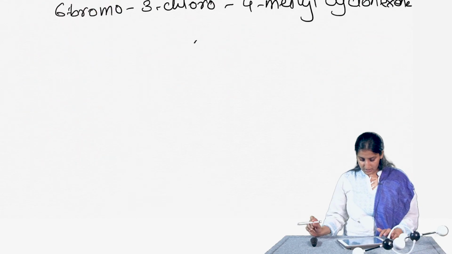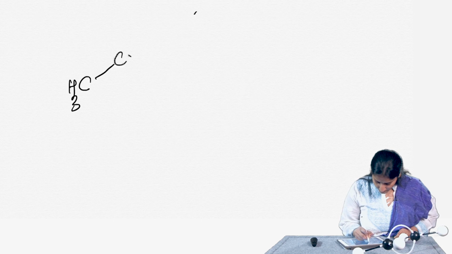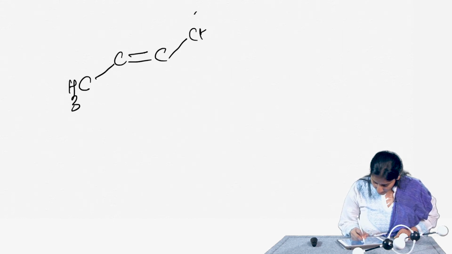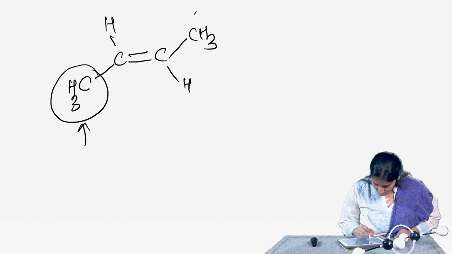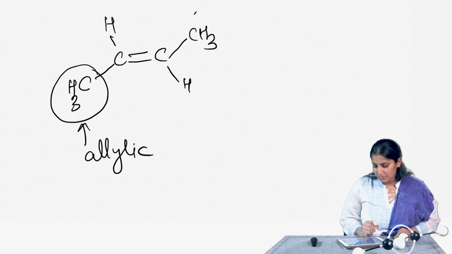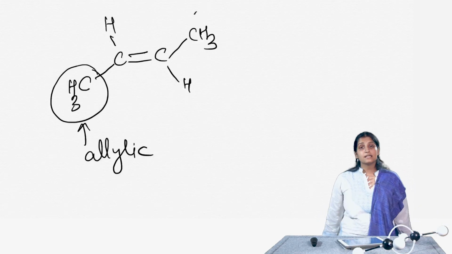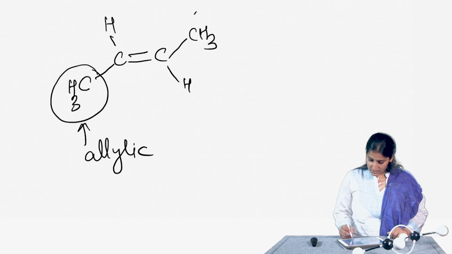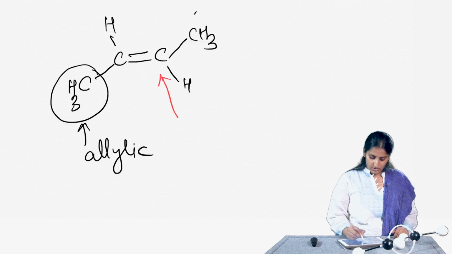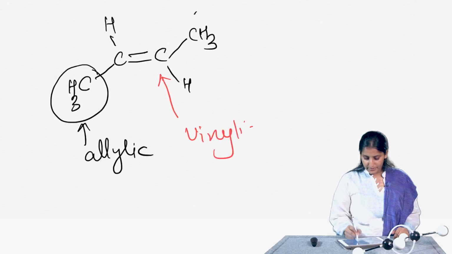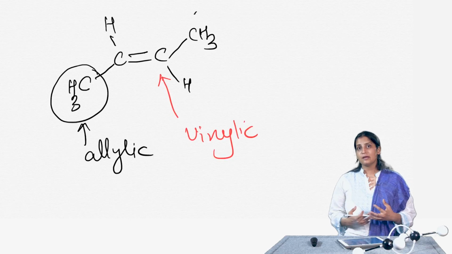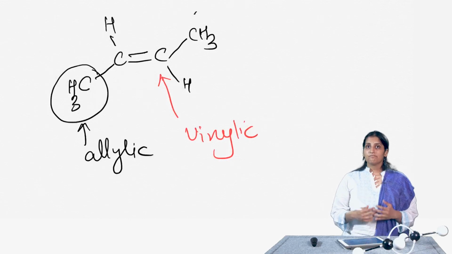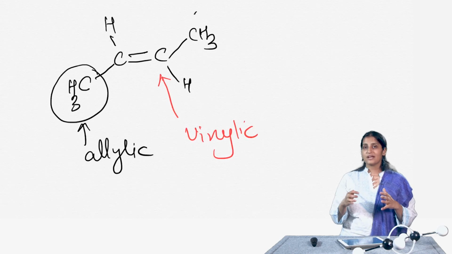So, for example, in this molecule here, again I am taking trans-2-butene. This is an allylic carbon because it is sp3 hybridized and it is next to the carbon carbon double bond, whereas this one here is called a vinylic carbon. So, these are just two more terminologies that will be helpful when we are describing the reactions of alkenes, and in the next class we will begin with the actual reactions of alkenes.